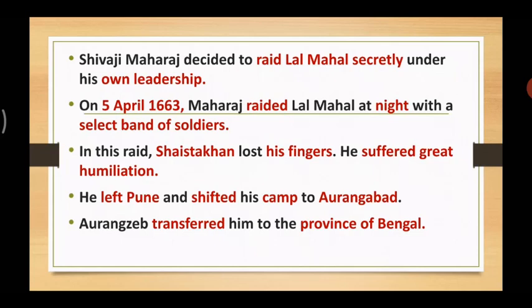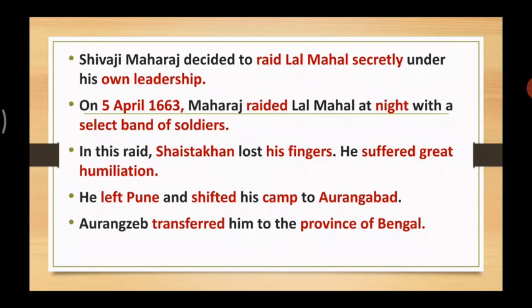He left to Pune and camped at Aurangabad, and later on, Aurangzeb was dissatisfied by the failure of Shaiste Khan and he transferred him to Bengal. Okay, so this was the conflict whereby Shivaji Maharaj once again defeated the Mughals. Fine. Now, what is the next?